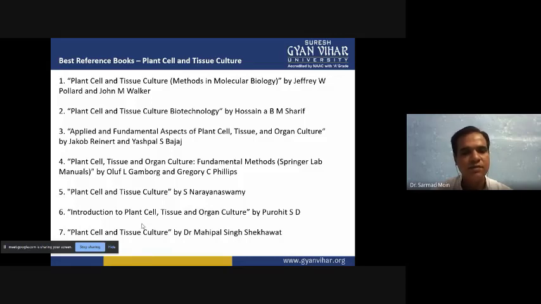Then another book, Plant Cell, Tissue and Organ Culture: Fundamental Methods, is there, and this is a Springer Lab Manual written by Oluf Gamborg and Gregory C. Phillips. The next book is Plant Cell and Tissue Culture by Satyanarayana Swamy, and it is also a very good book.